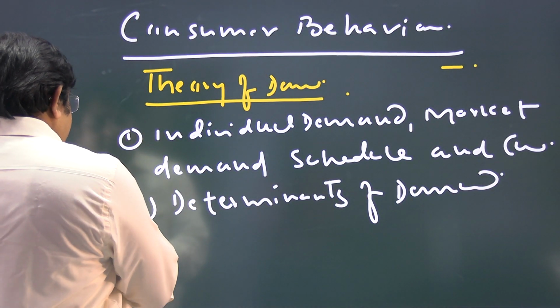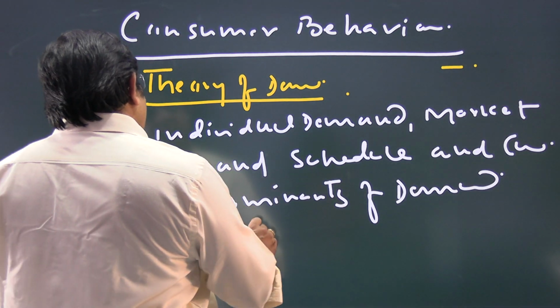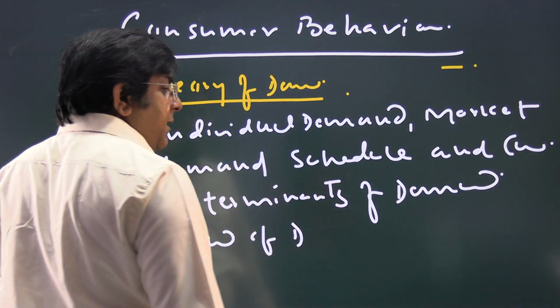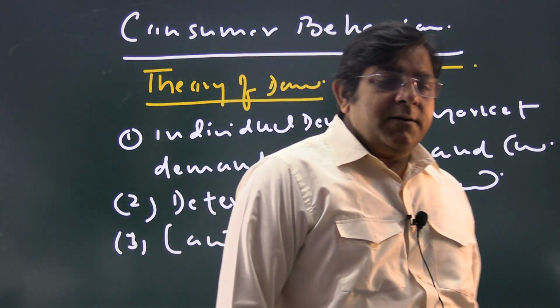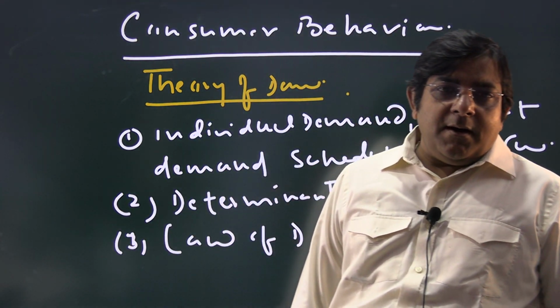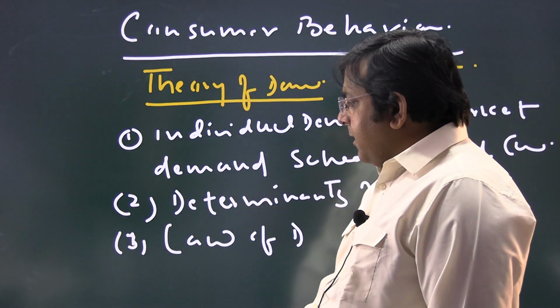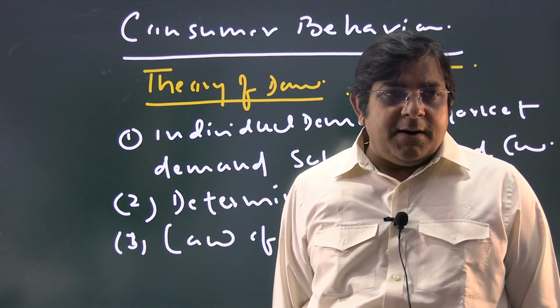Then law of demand and exception to law of demand.